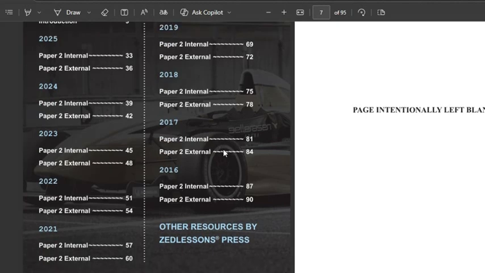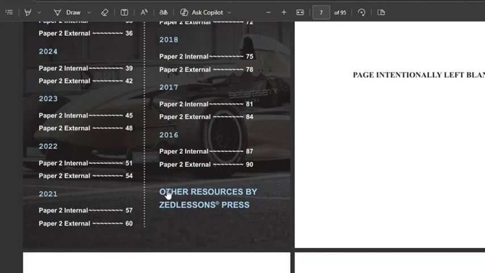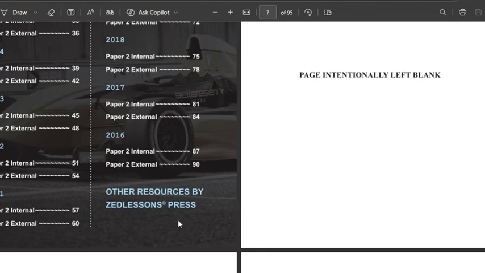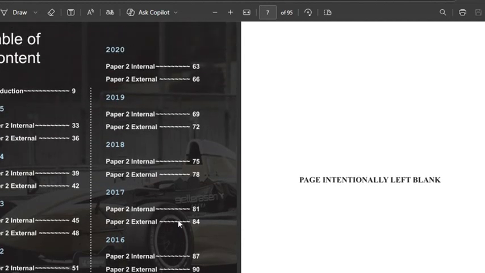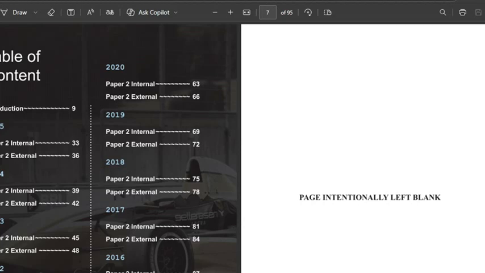And the last part of the video, as I said earlier, is going to share the links. As you can see here, it says other resources by Z Lessons Press. You'll be able to see a full list of books that we have published in a couple of months, just to name a few. So without further ado, let us look into the introduction part.